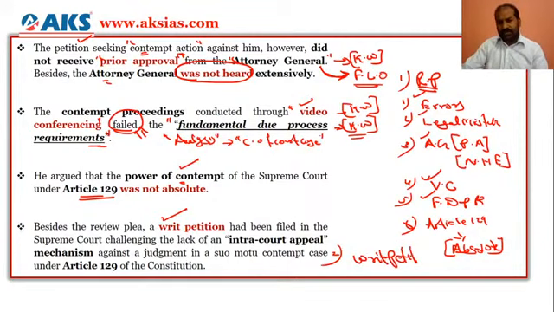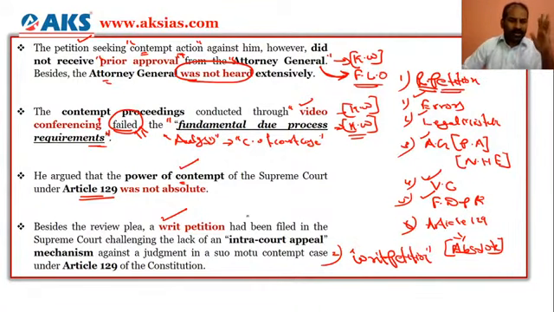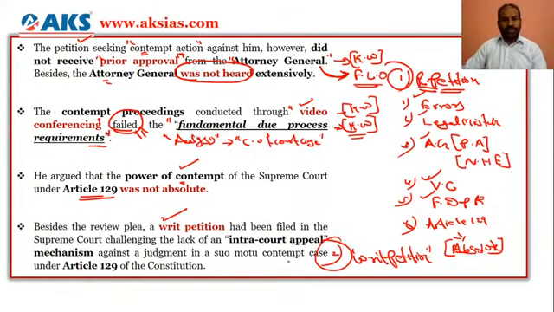So this is very useful, what we are focusing here extensively. Extensively, I am using the word extensively because you have got two keywords. One is review petition, another is writ petition. Why? Or in the entire contempt of court case against Prashant Bhushan. So writ petition has been filed in the Supreme Court. Why? Challenging the lack of intra-court appeal.